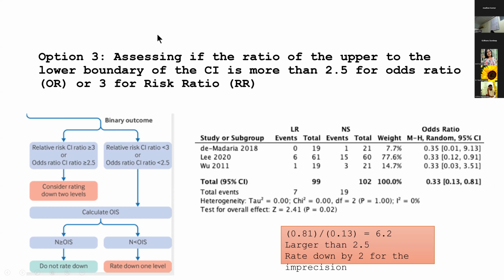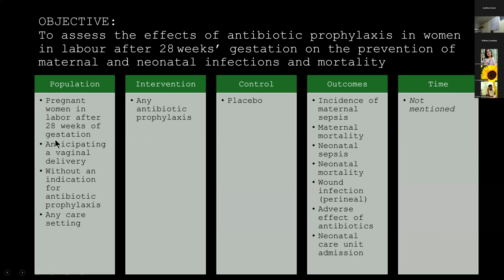This is what I had done last week also, looking at the antibiotic prophylaxis during labor on maternal mortality. So we had pregnant women in labor after 28 weeks of gestation who were anticipating a vaginal delivery. There was no indication for cesarean section. We gave any antibiotic prophylaxis. We also gave the control as placebo. And we looked at various outcomes.